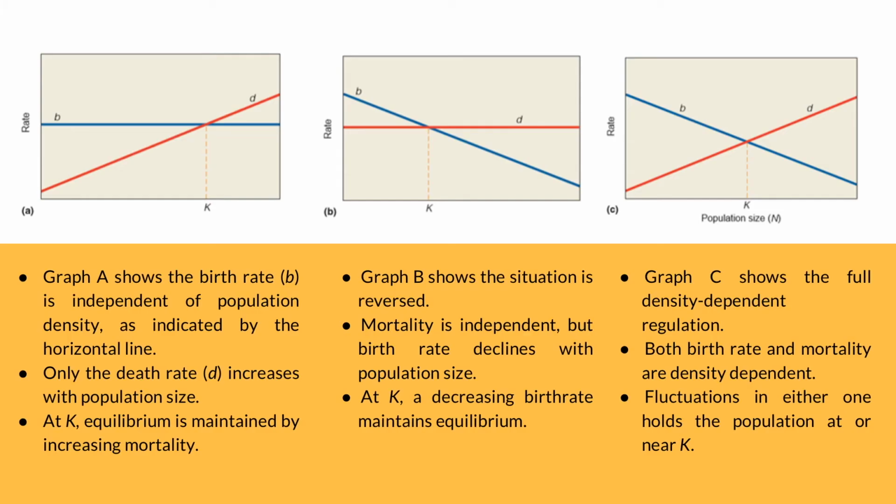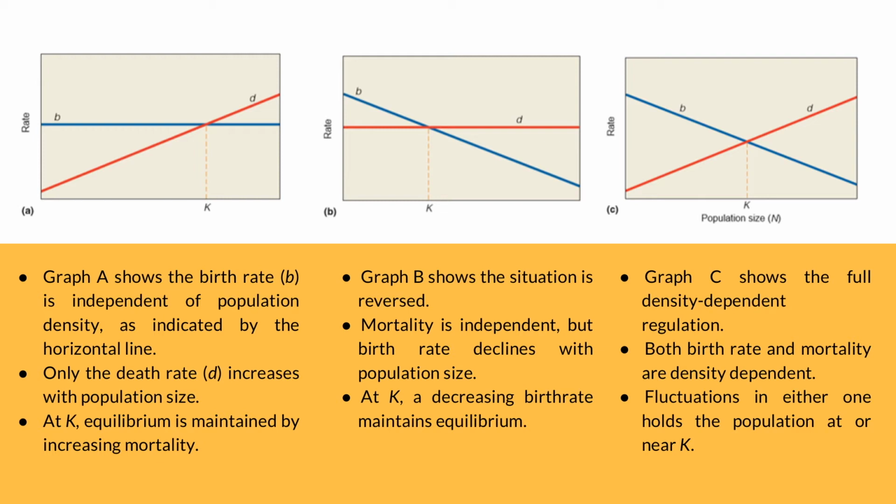The graphs show the regulation of population size in three situations. Graph A shows the birth rate is independent of population density, as indicated by the horizontal line. Only the death rate increases with population size. At carrying capacity, equilibrium is maintained by increasing mortality.